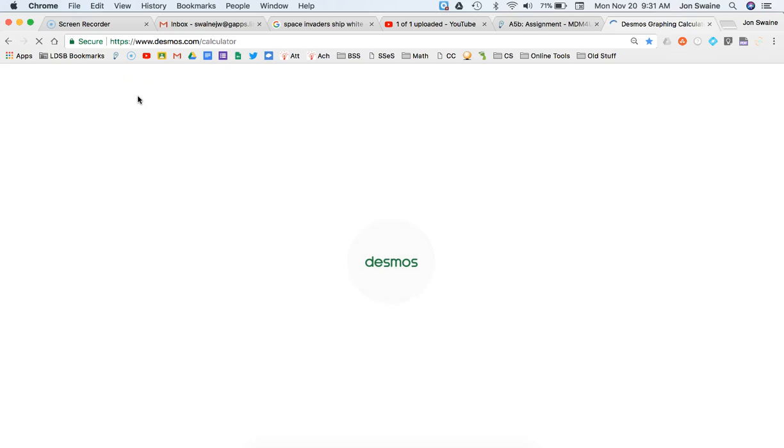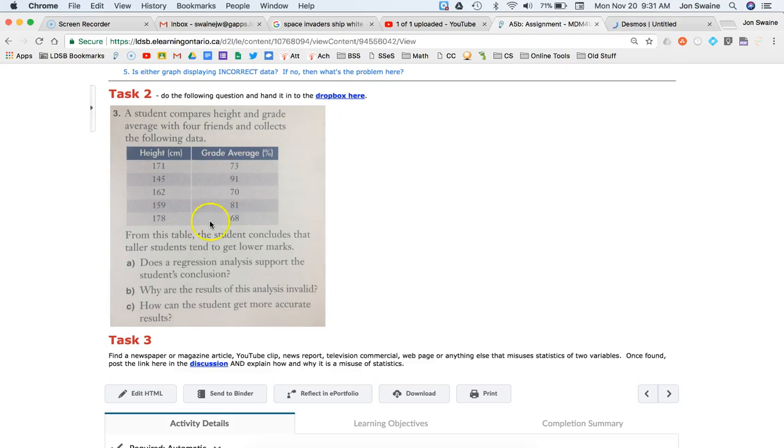Now, this is where you have to merge mathematics with your brain. Because when I do my regression, if Desmos ever decides to load here, I'm pretty sure I'm going to see that there's a relationship.